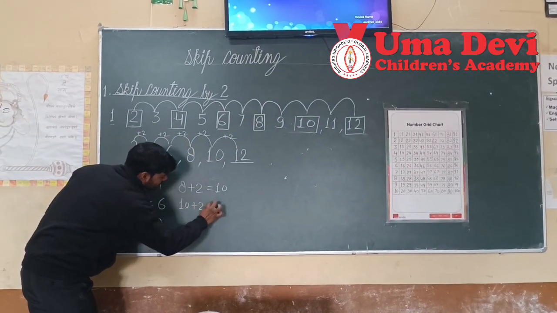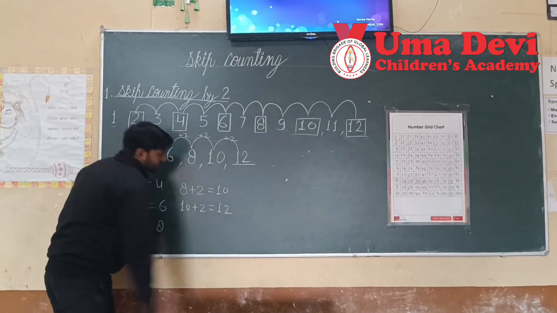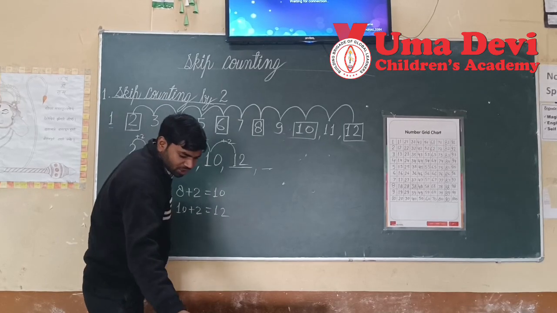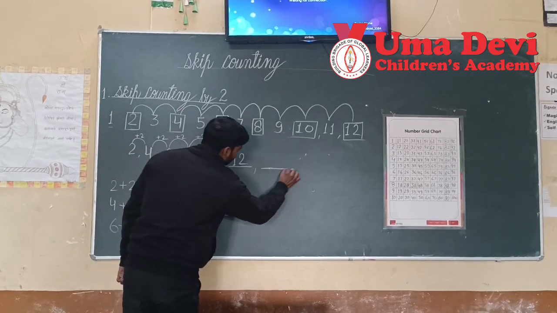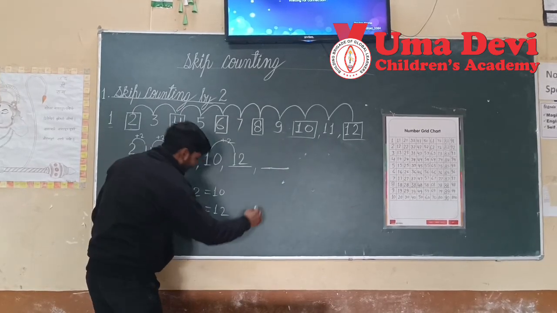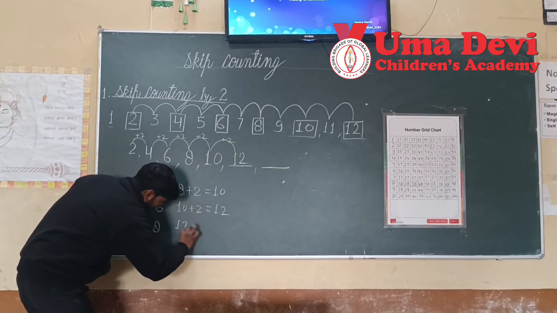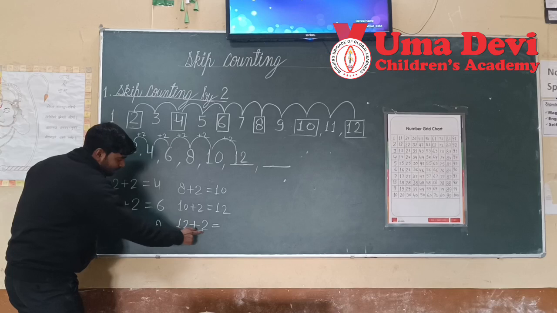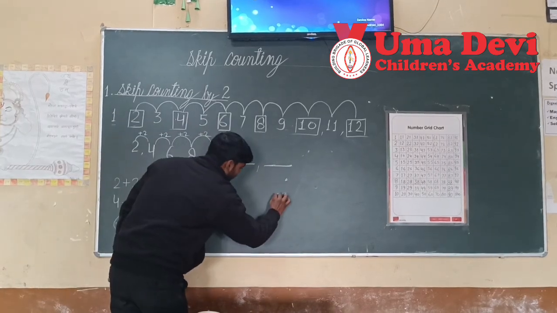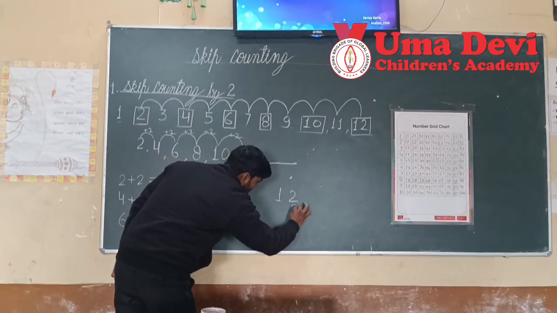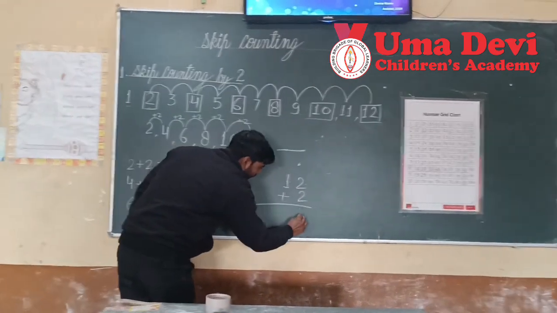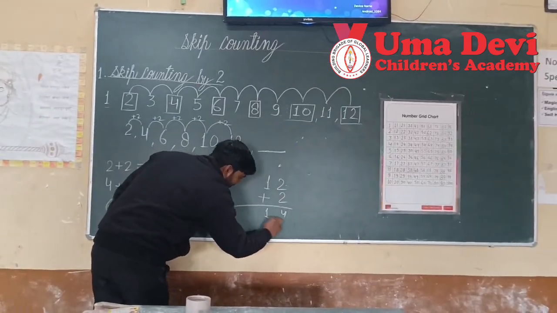If we add 2 to 10, what will we get? We will get 12. Can you tell what will come next here? Which number will come here? So add 2 to 12. Okay, 12 plus 2. If you cannot add, you can add like this: 2 plus 2 is 4, and 1 will come here.